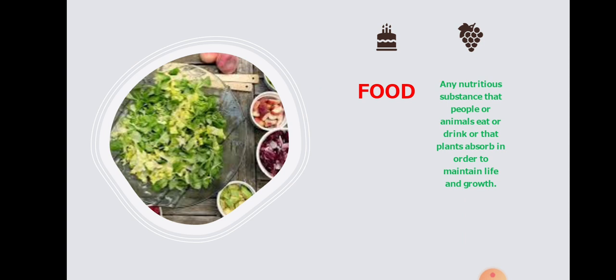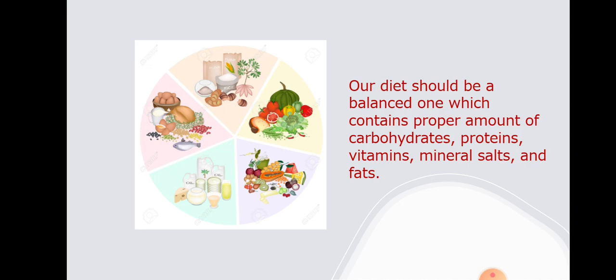So what are the main components of the food? What is food actually? A nutritious substance that people or animals eat or drink, or that plants absorb in order to maintain life and growth. We know that food is a main source to maintain biological processes in a perfect manner. Our diet should be a balanced one which contains a proper amount of carbohydrates, proteins, vitamins, mineral salts and fats, children.